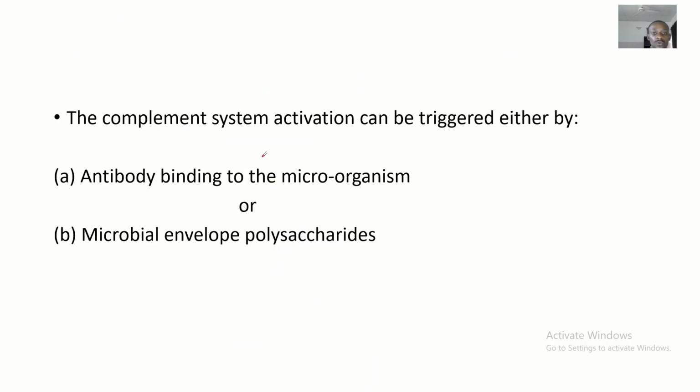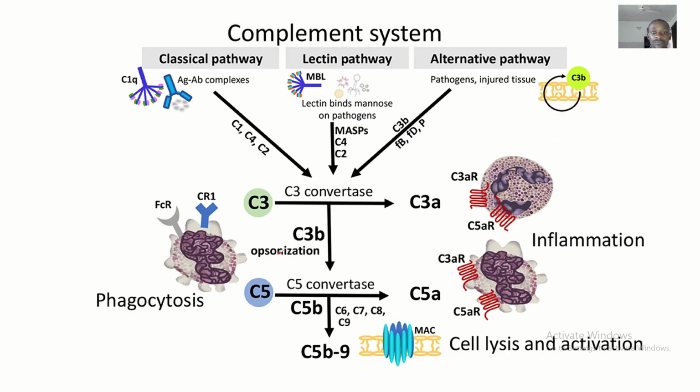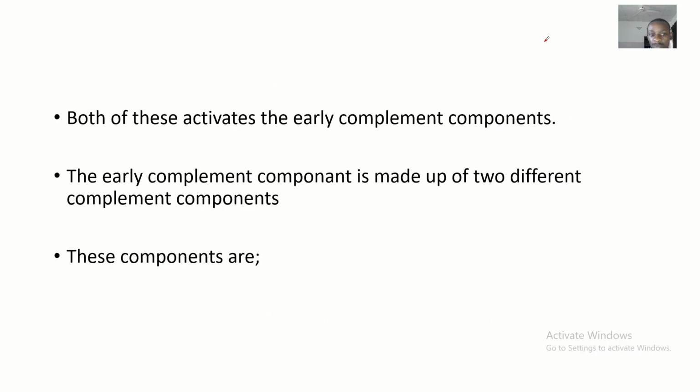So now let's talk. The complement system activation can be triggered by what? Antibody binding to microorganisms and microbial envelope polysaccharides. So it can either be triggered by microorganisms or microbial envelopes. This is the complement system, the classical pathway and the alternative pathway. We have already shed more light on this.